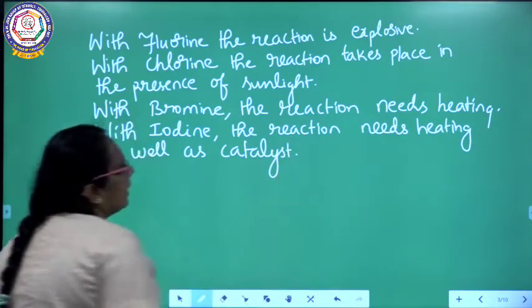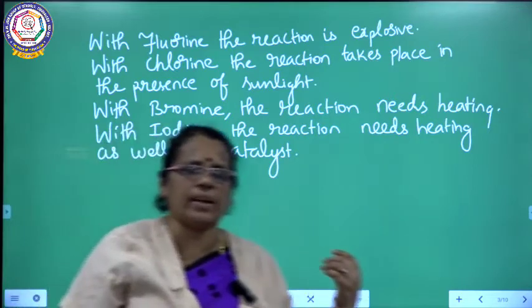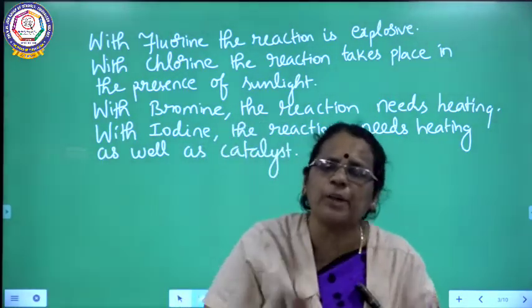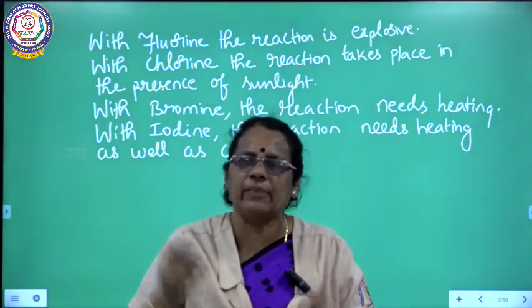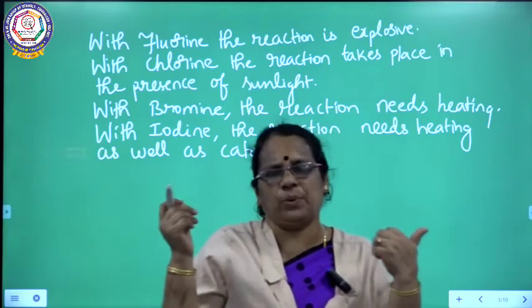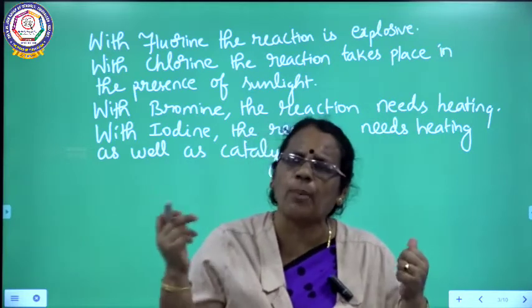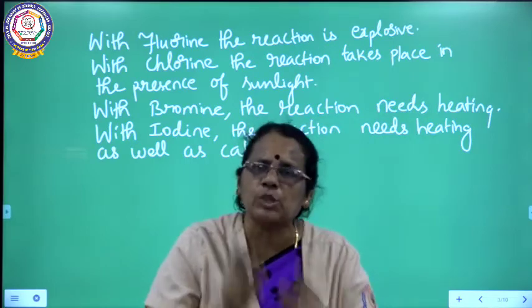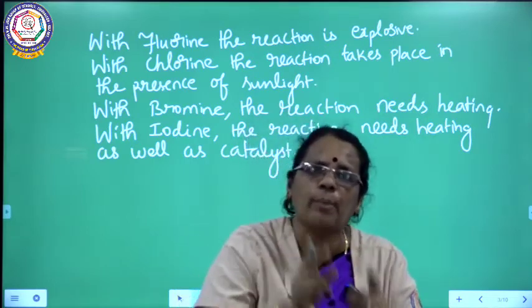Before starting the halogenation, I want to give the information about the halogens. Already I told you, we have compared the reactivity of halogens. To start with, fluorine is much more reactive. When you talk about the halogen series, fluorine is the starter of the series. So fluorine will be much more reactive when compared to chlorine, bromine and iodine.